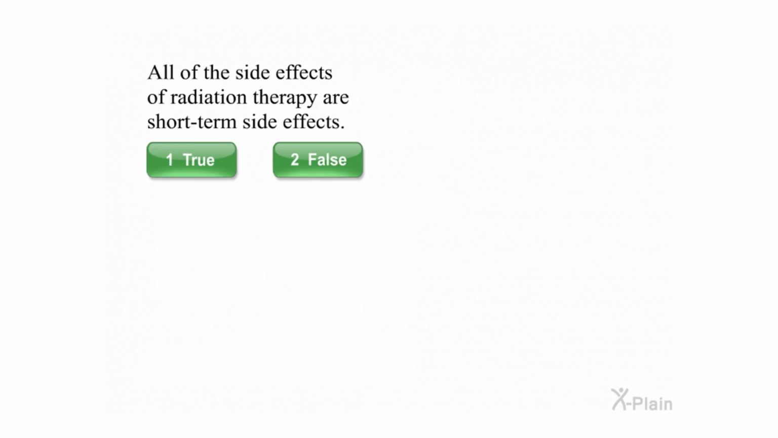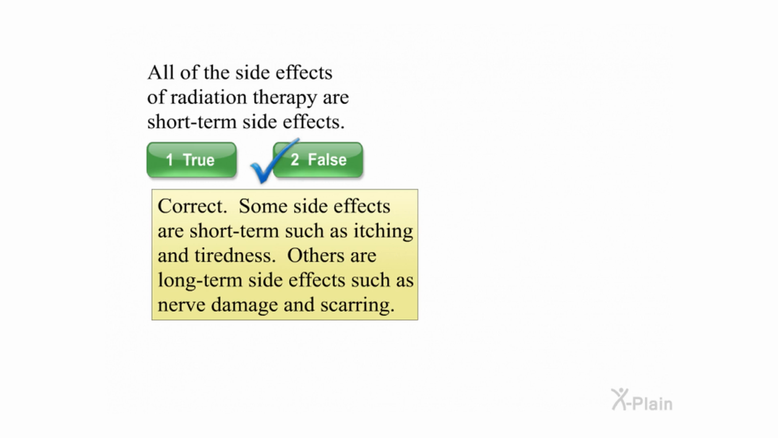All of the side effects of radiation therapy are short-term side effects. Select true or false. Correct. Some side effects are short-term, such as itching and tiredness. Others are long-term effects, such as nerve damage and scarring.